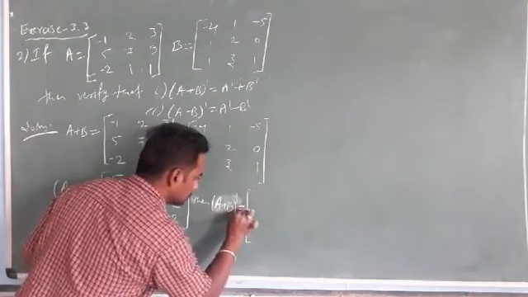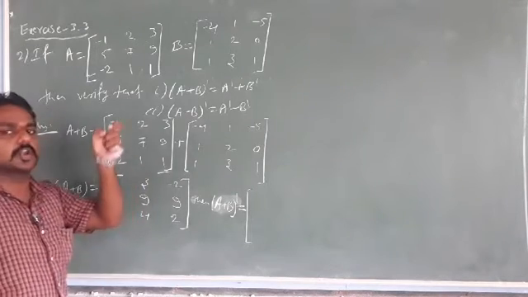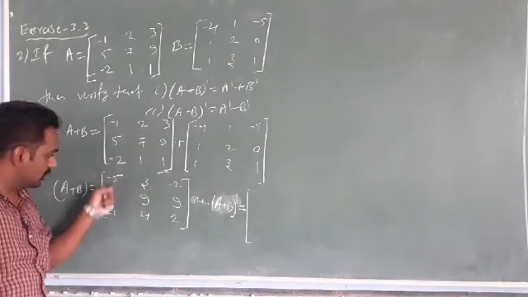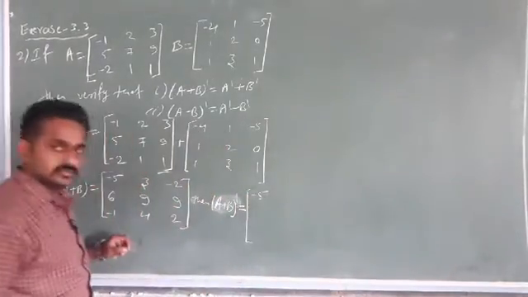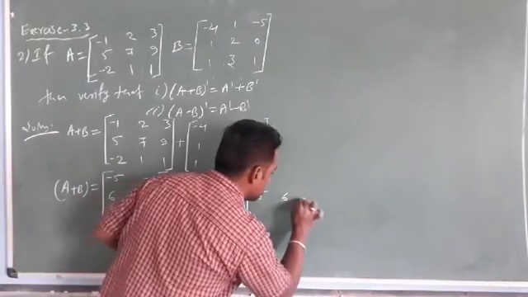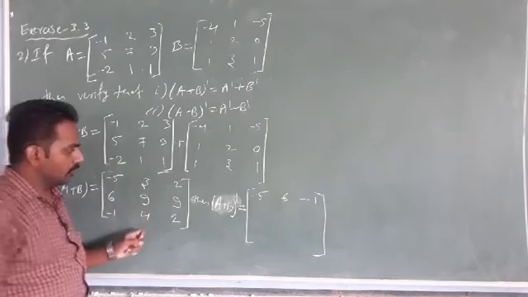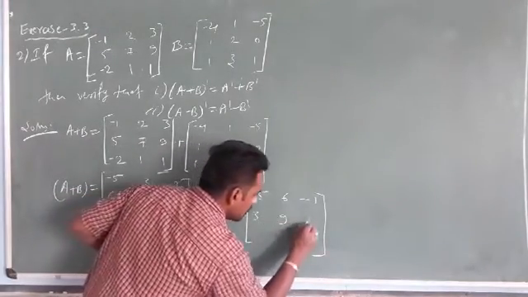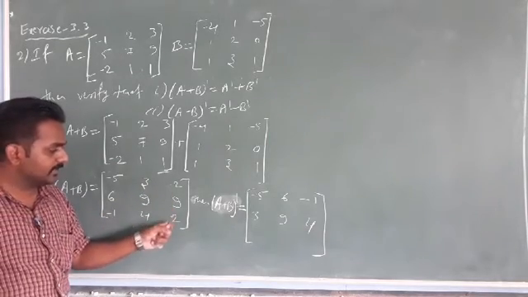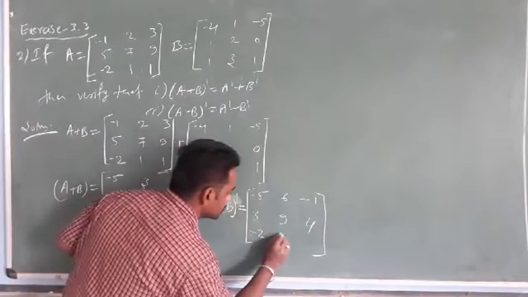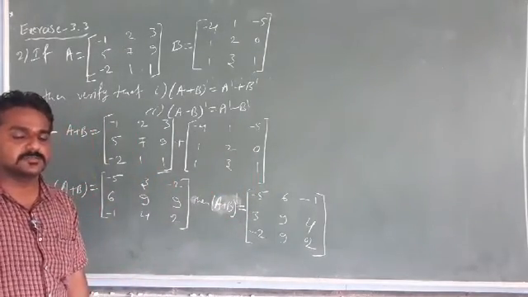What would be the answer here, students? The rows become columns and columns become rows. So what is the first column? Minus 5, 6, minus 1. It becomes a row. Next, 3, 9, 4. Minus 2, 9, 2. This is the transpose of A plus B.